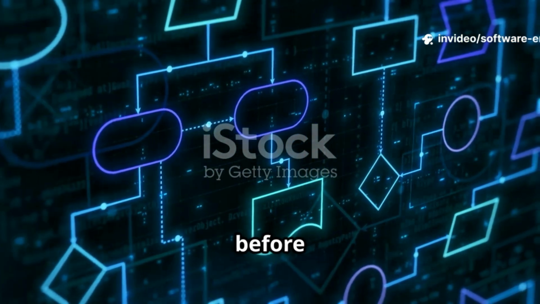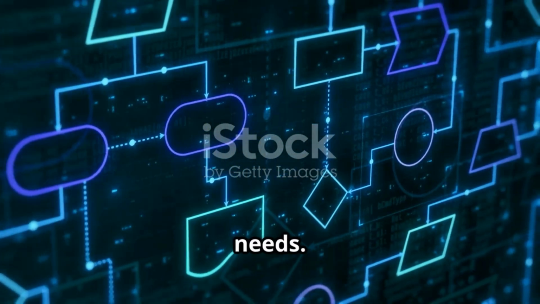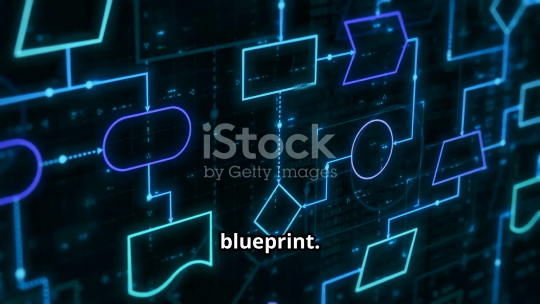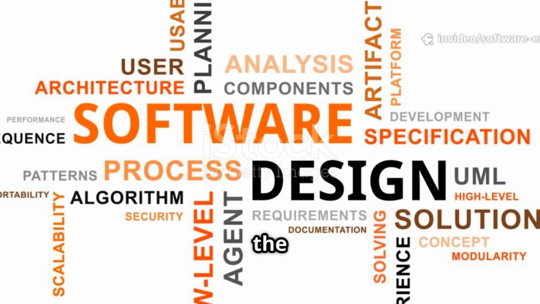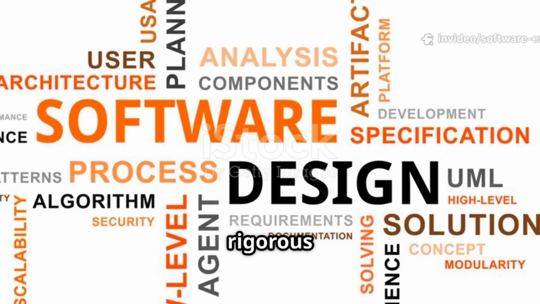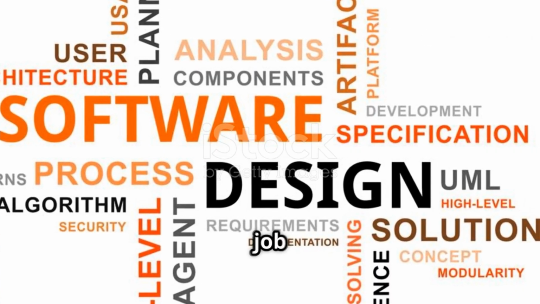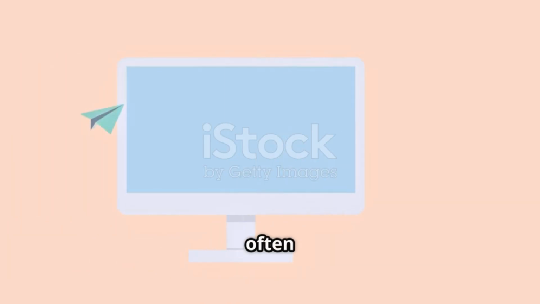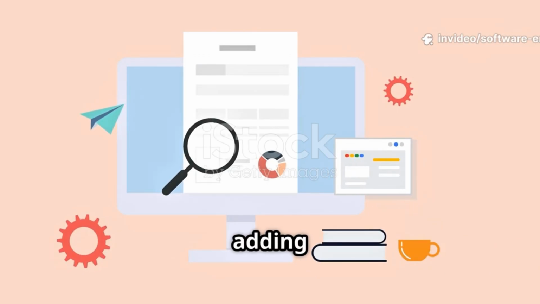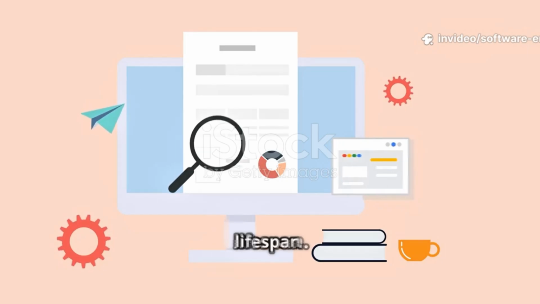It begins long before any code is written, with requirements analysis to understand user needs. Then comes system design, creating the architectural blueprint. Only then does development, the actual coding, begin. Afterwards, the software undergoes rigorous testing to find and fix defects before it's deployed to users. But the job isn't over. The final and often longest phase is maintenance, which involves fixing bugs, adding features, and adapting the software to changing needs over its entire lifespan.